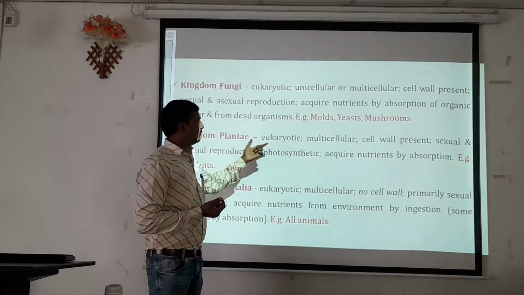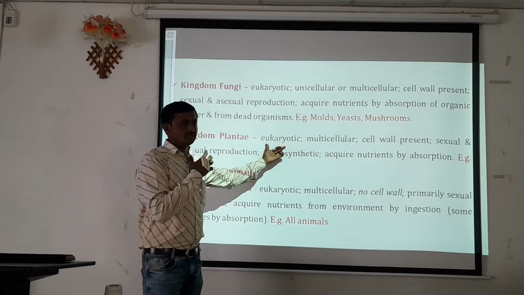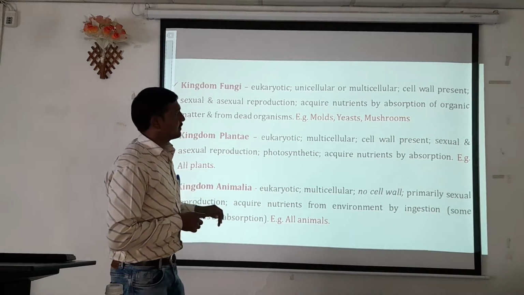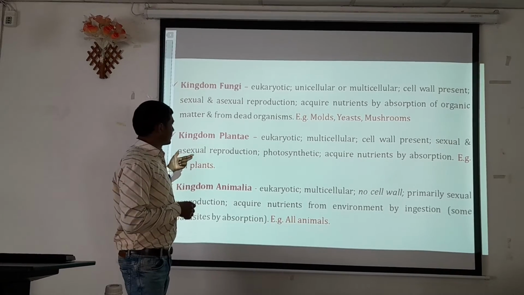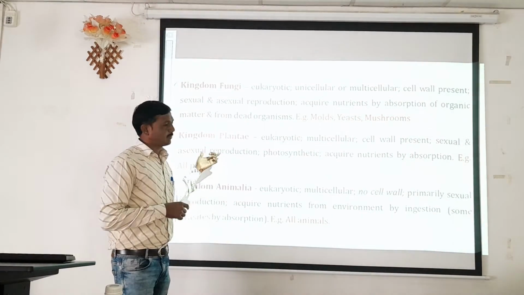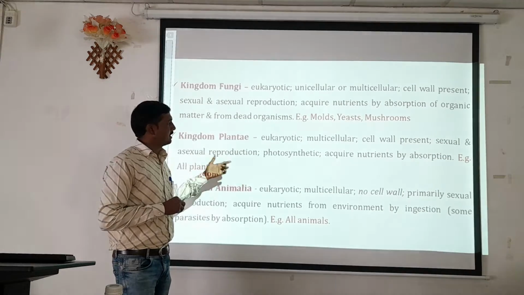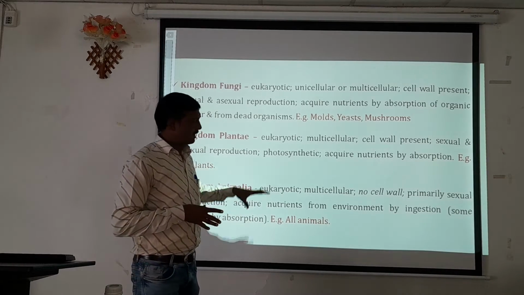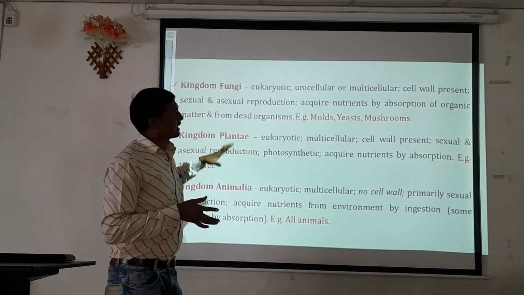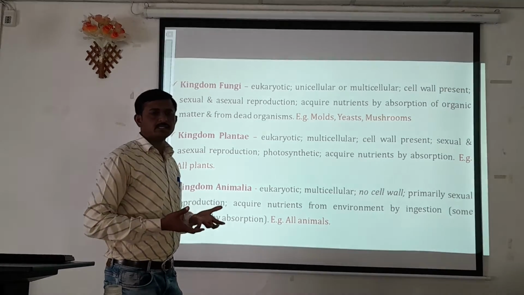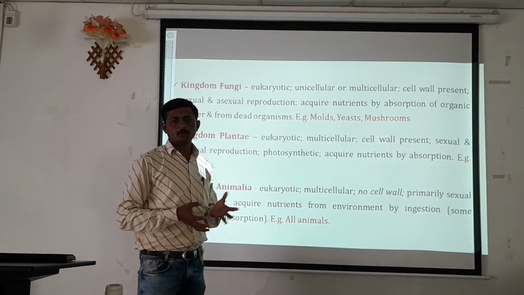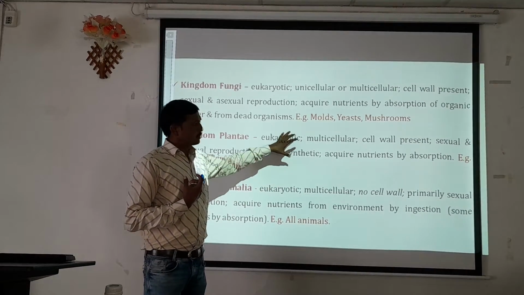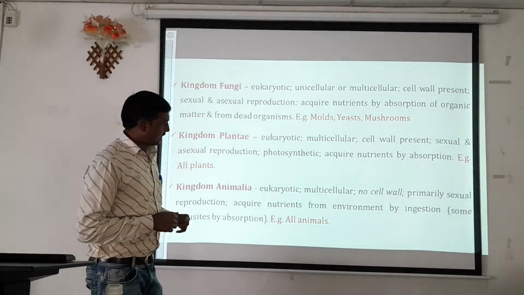They reproduce by both sexual and asexual modes, carry out photosynthesis, and acquire nutrients by absorption. All the plants are categorized into kingdom Plantae, and plants have a root system, so they can absorb nutrients from the soil. So these are the basic characteristics of kingdom Plantae.